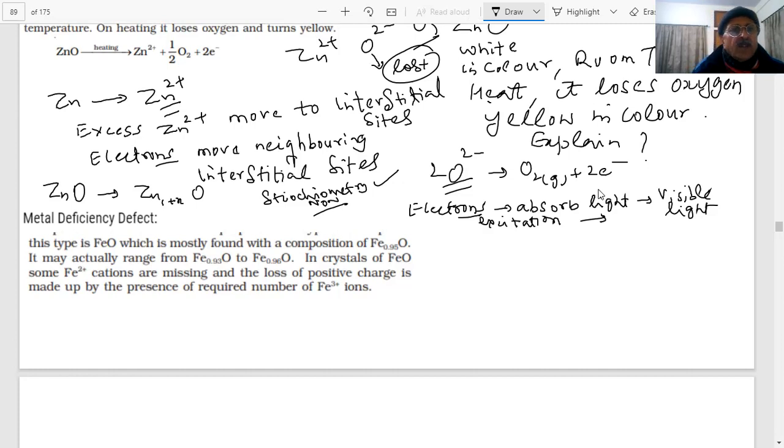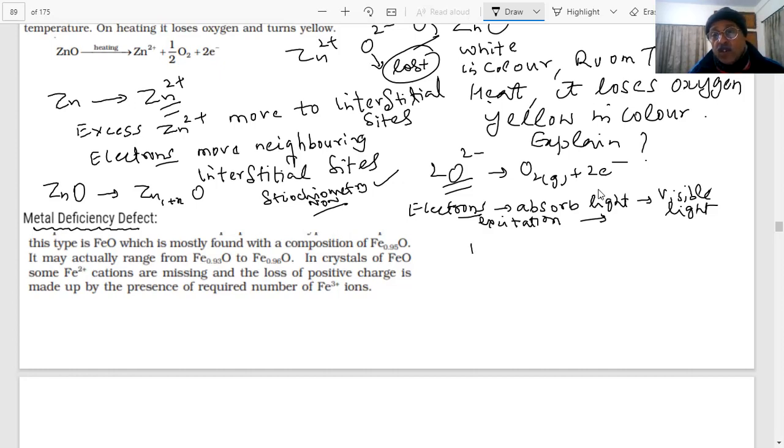Now, another one: we are talking of metal deficiency defect. What do you mean by metal deficiency defects? Certain compounds are very difficult to prepare in stoichiometric composition and contain less amount of metal.